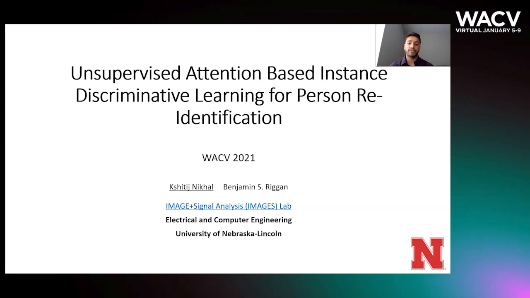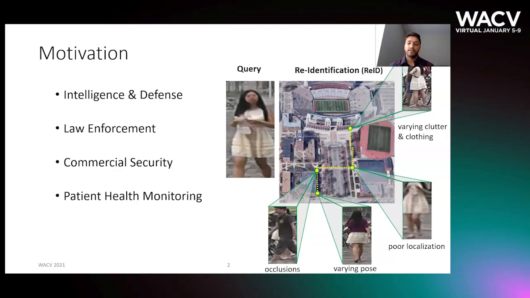In this work, we introduce an unsupervised, attention-based, instance discriminative learning for the problem of person re-identification. The objective of re-identification is to retrieve instances from the gallery corresponding to the same subject as the query, amid occlusions, wearing pose, poor localization, background clutter, and clothing variations.